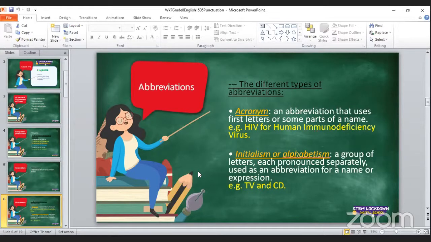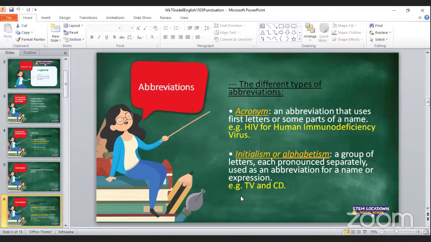Tyrese in the chat gives us an example, saying SABC, which stands for South African Broadcasting Corporation. Thank you so much, Tyrese. That is correct, and that is a good example of initialism. When we say SABC, we do not pronounce it as one word. Every one of those letters we pronounce separately: S-A-B-C.